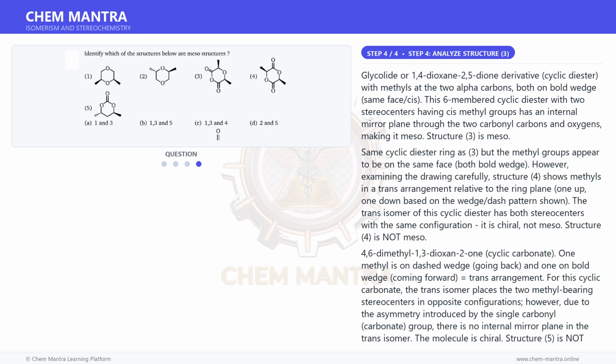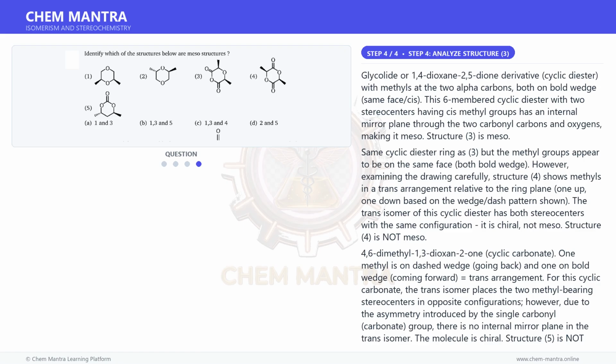And for the final step, glycolide or 1,4-dioxane-2,5-dione derivative, cyclic diester with methyls at the two alpha carbons, both on bold wedge, same face CIS. This 6-membered cyclic diester with two stereocenters having CIS methyl groups has an internal mirror plane through the two carbonyl carbons and oxygens, making it meso.